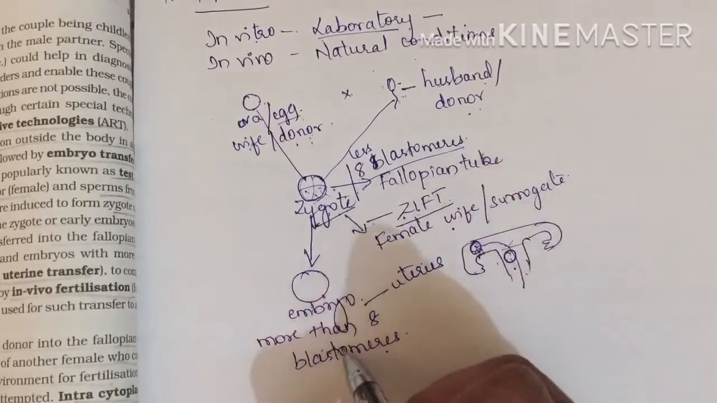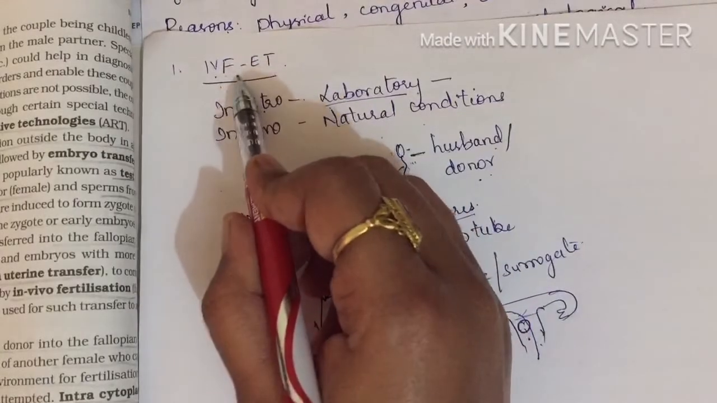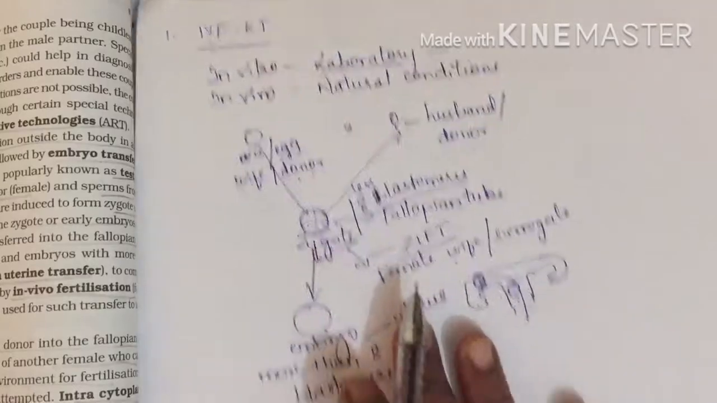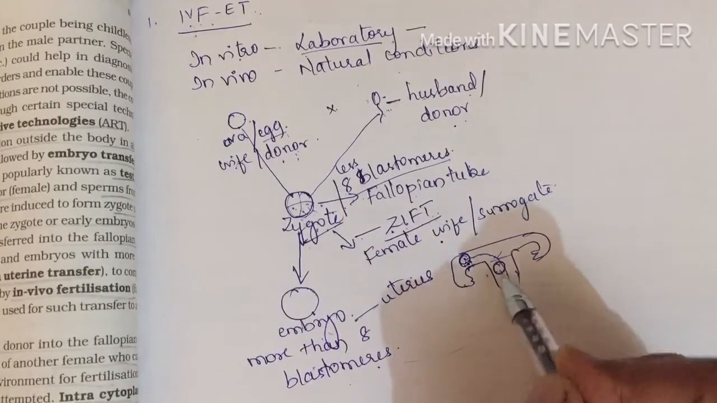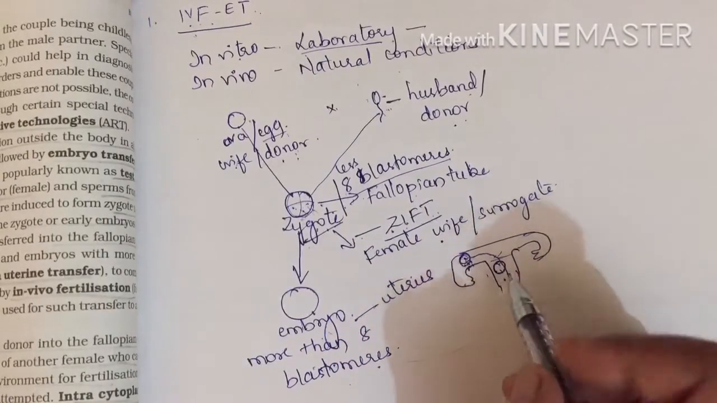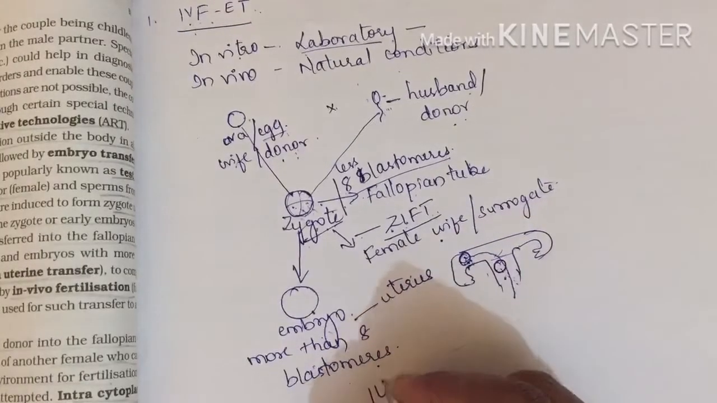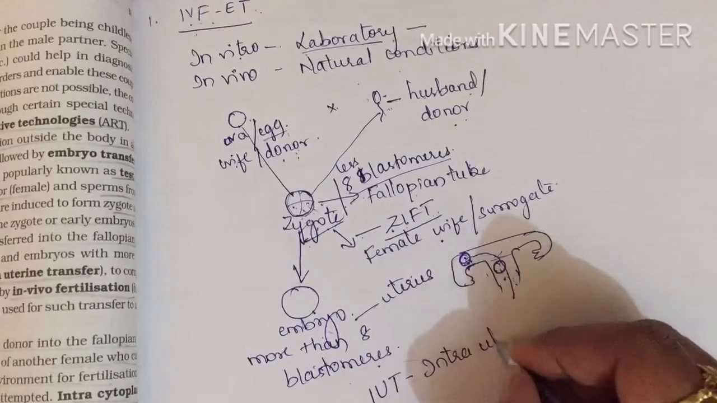Now when an embryo is transferred, it is in vitro. In vitro fertilization embryo transfer. Fertilization took place outside the body and this embryo has been transferred into the female reproductive system, that is IVFET. Okay, now when it has been transferred in IVFET, here we can use a term called IUT, that is intrauterine transfer.